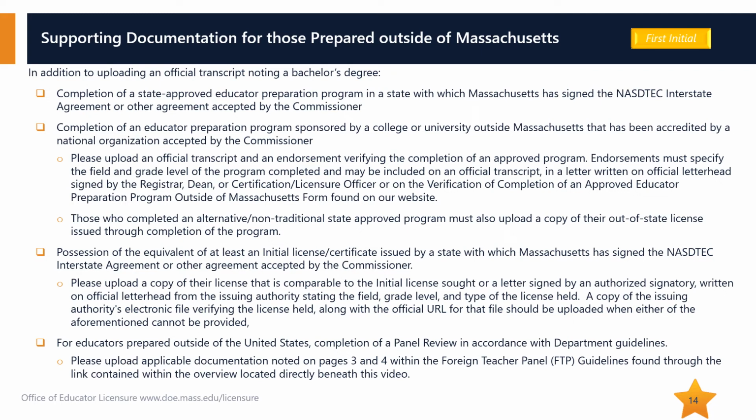Individuals eligible through possession of a license from another state should upload a copy of their license that is comparable to the initial license sought, or a letter signed by an authorized signatory, written on official letterhead from the issuing authority stating the field, grade level, and type of the license held. If you cannot obtain either of the above noted documents, you may upload a copy of the issuing authority's electronic file verifying the license you hold, along with the official URL for that file.